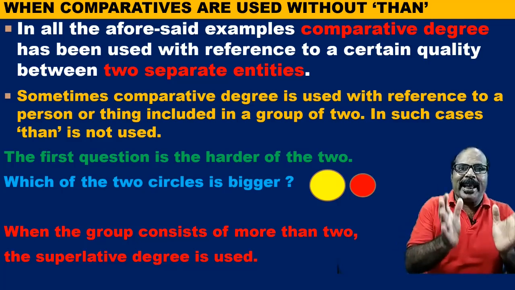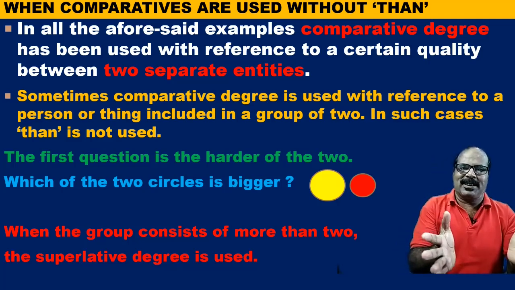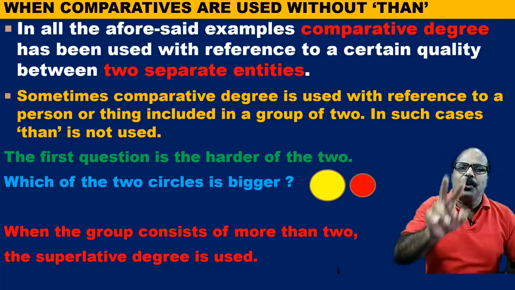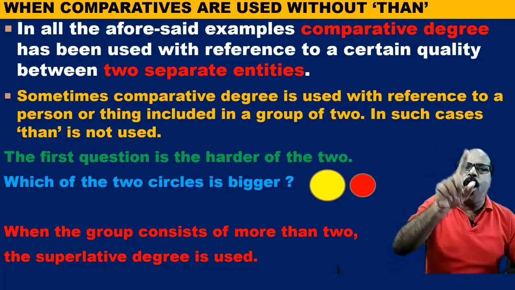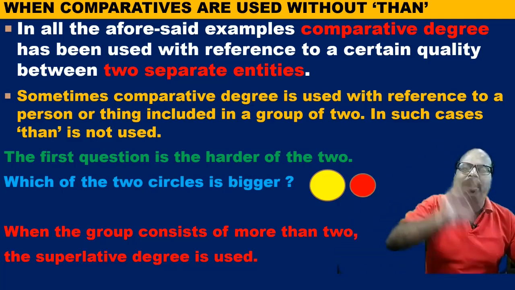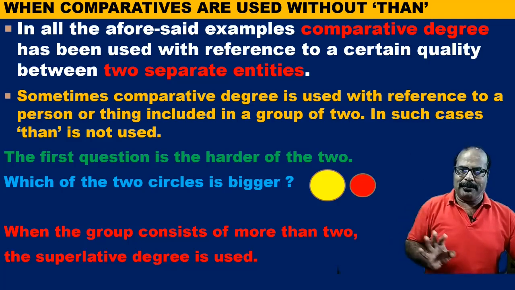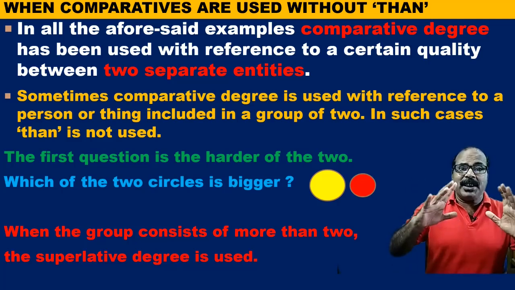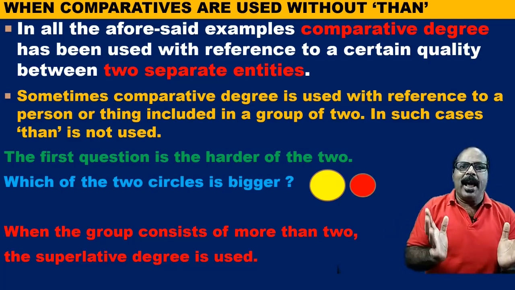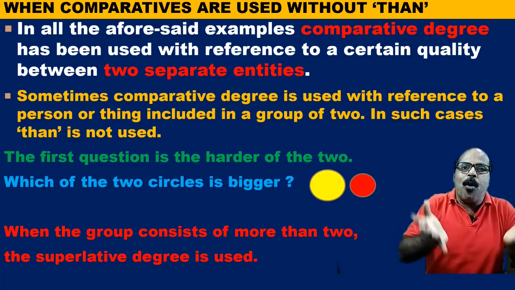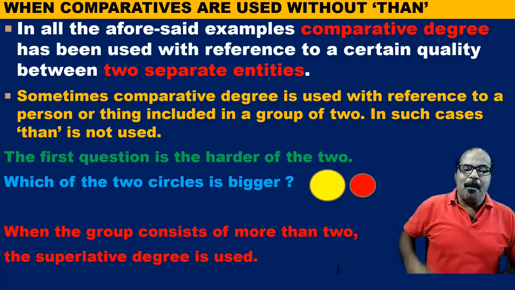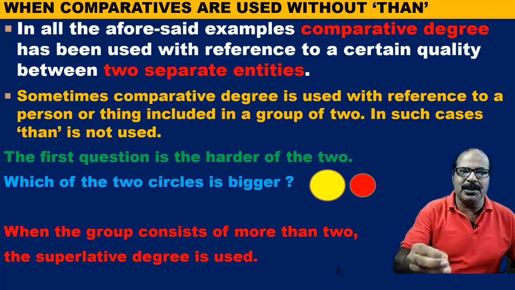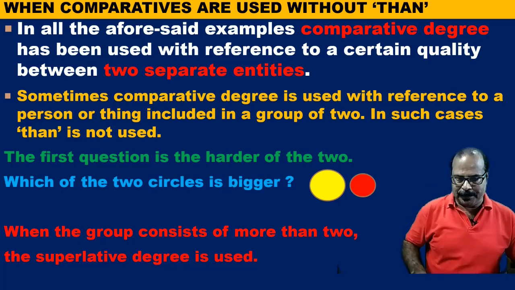So when there are only two entities, it may be two individuals or two groups, or one individual and a group, or a group and an individual, then comparative degree is used. But if we take as a whole, and if there are more than two entities, more than two persons, or more than two things, then superlative degree must be used.